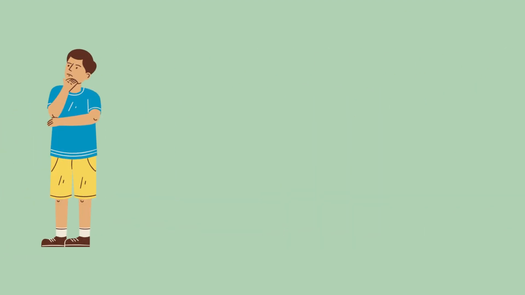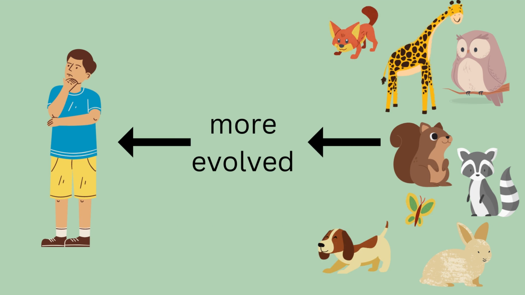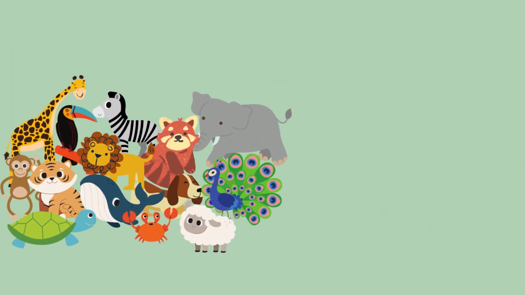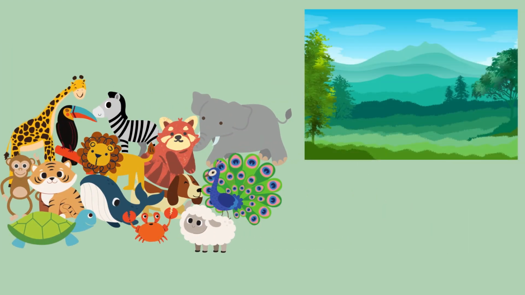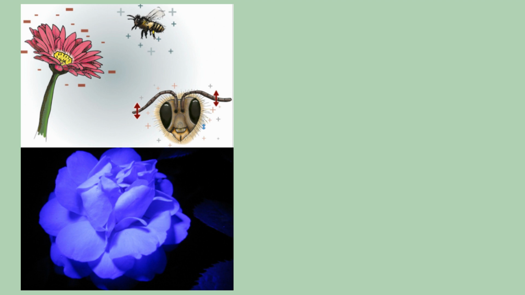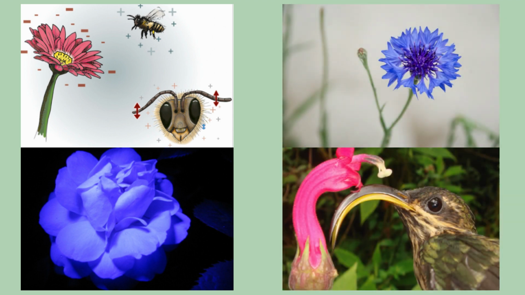A common misconception is that humans are more evolved than other organisms because their physiology is more complex. Humans are not more evolved, however, because evolution does not occur linearly or work toward a specific end goal. Different species all have their own way of processing their surroundings, so that they can each survive in their unique environments. Within pollinator-plant relationships, pollinators use a variety of sensory techniques to identify their plant of choice, and plants have evolved different physical adaptations such as coloration, scents, or shape to attract specific pollinators and perhaps deter others.